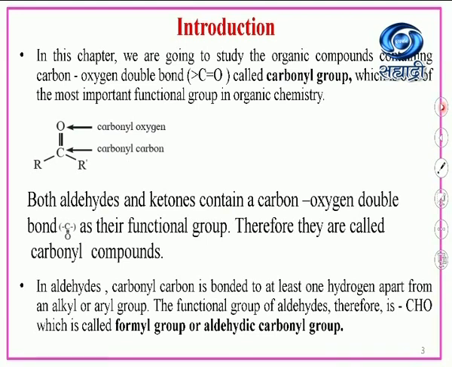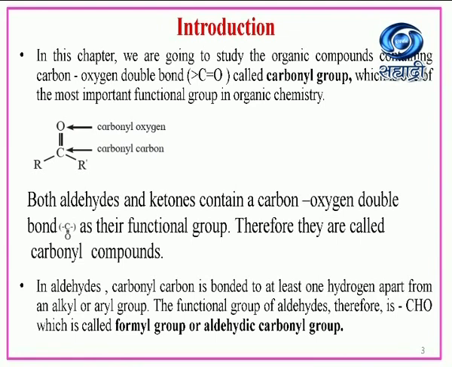So this is the structure of the carbonyl group. Here we have the carbonyl oxygen and the carbonyl carbon. Both aldehydes and ketones contain a carbon-oxygen double bond as their functional group.